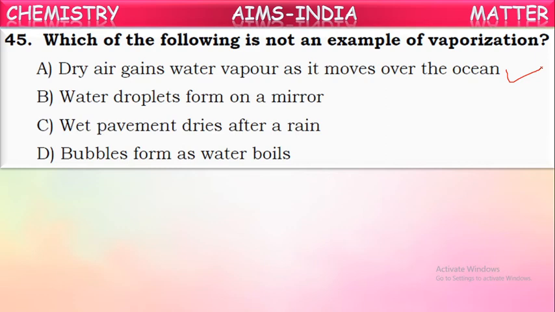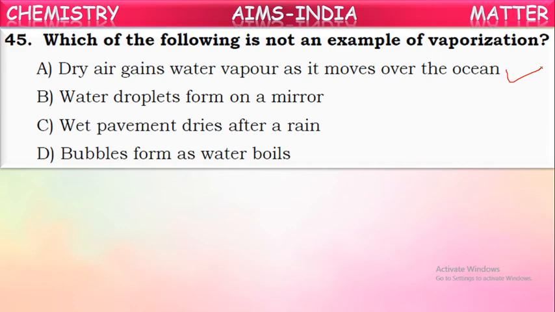Next one, water droplets form on a mirror. Yes, it is correct, but this won't come under vaporization. Water droplets form on the mirrors of vehicles in the early mornings.